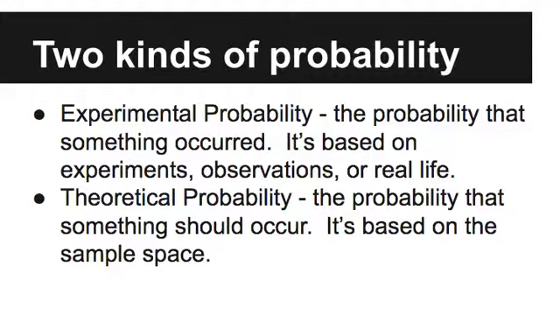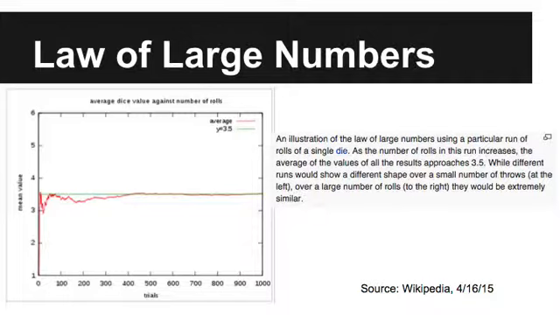So the law of large numbers. I know this is too small for you to read from back there in the classroom, but it's this red curve going up and down. This graph that I pulled off Wikipedia shows the average dice value against the number of rolls. When I rolled it 5 times, the average is about 2.9. Then after up to 100 times, it looks like it's at about 3.3.